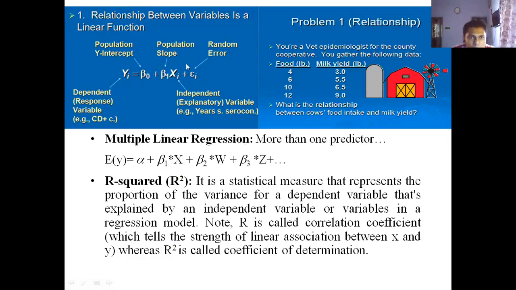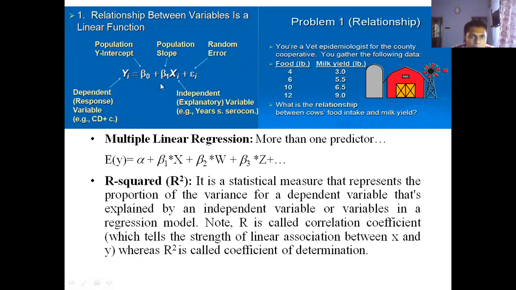This is the case of simple linear regression. You can see the expression is given like this: yi is equal to beta 0 plus beta 1 xi plus error term. This is the dependent variable or response variable. Beta 0 is a constant term, actually the intercept.